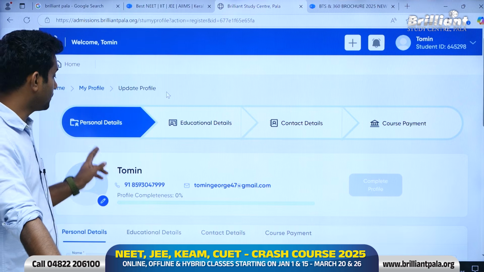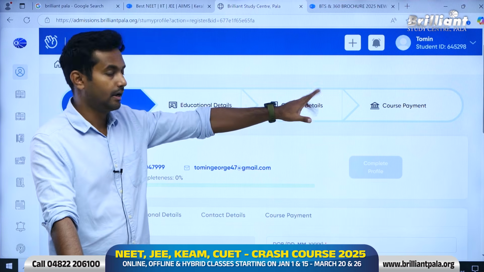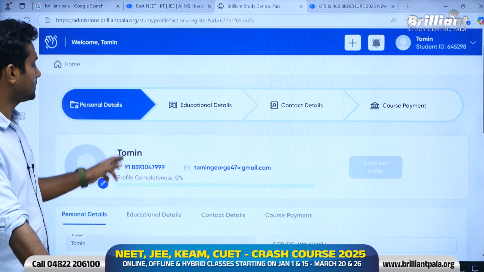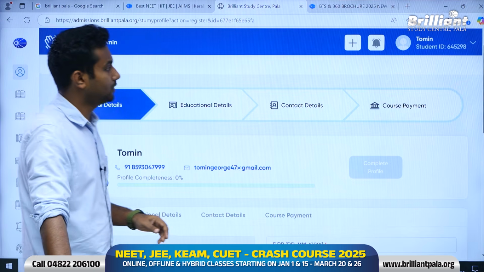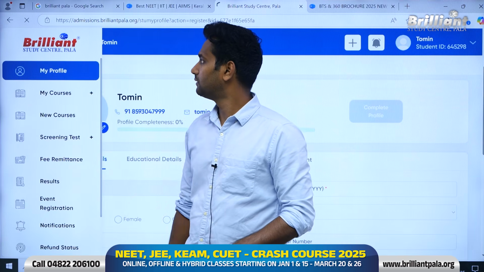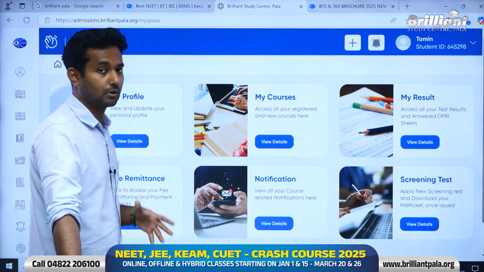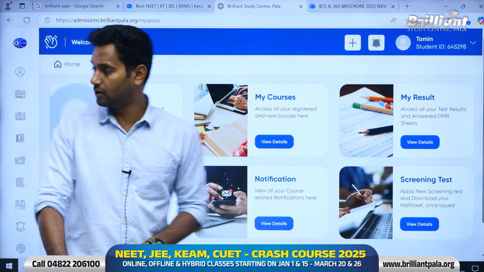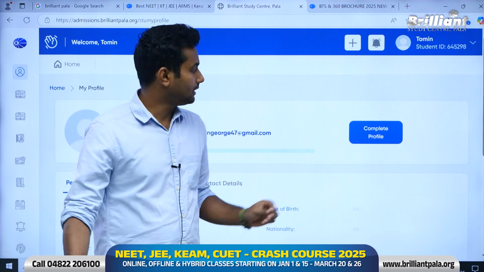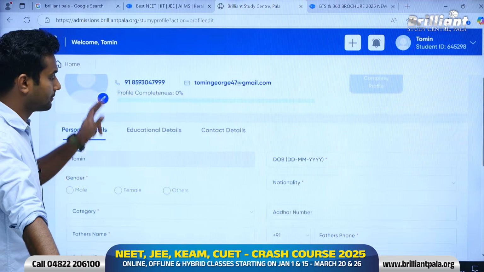Okay, once you are on this page, you have to fill in these details like personal details, educational details, contact details, and then you will be taken to the course payment. So it's like a 4-step procedure. Say in between you logged out before completing the procedure, you can always click over here and select my profile, and it will again take you to the complete profile page. You can complete it from here.